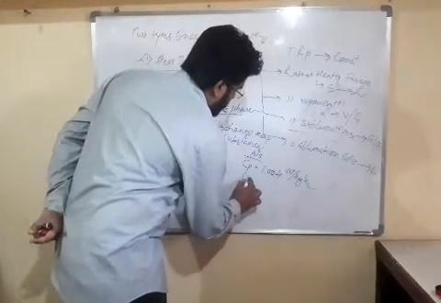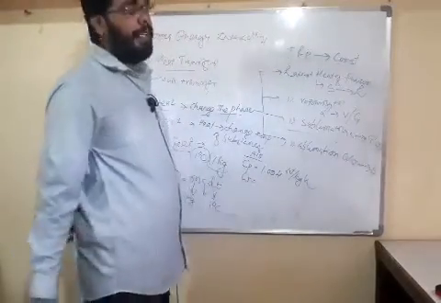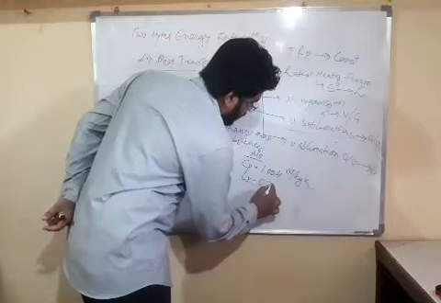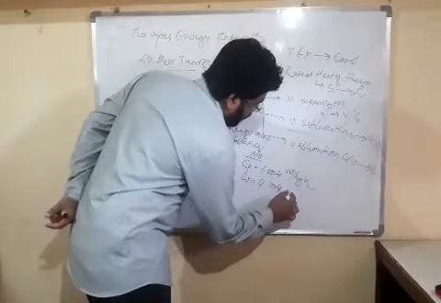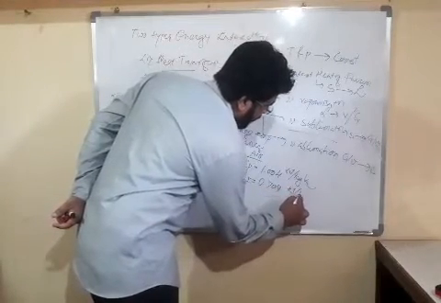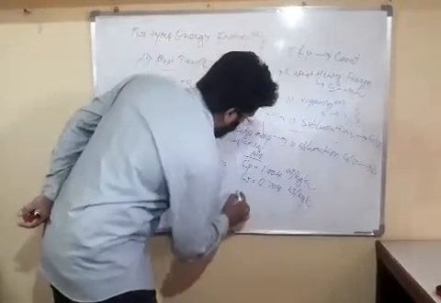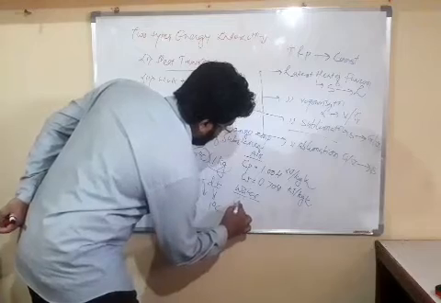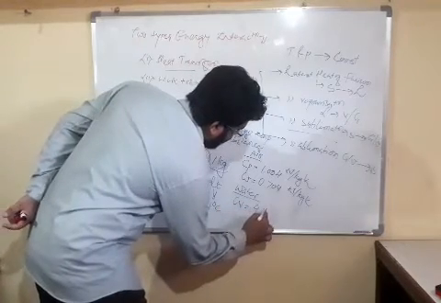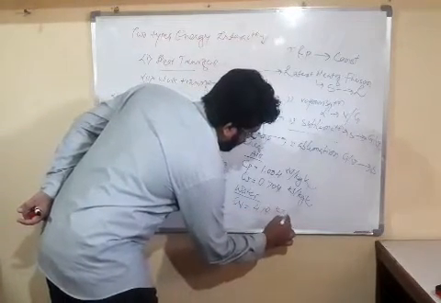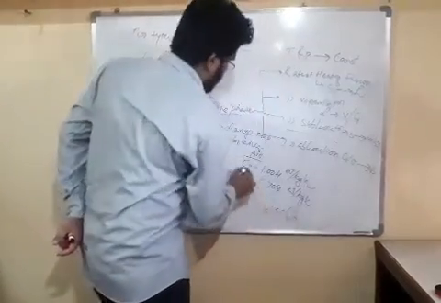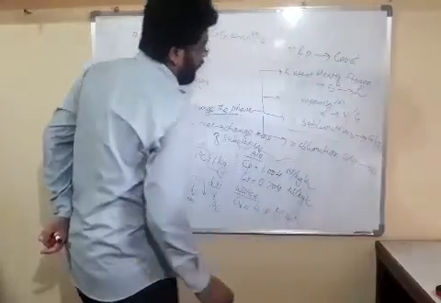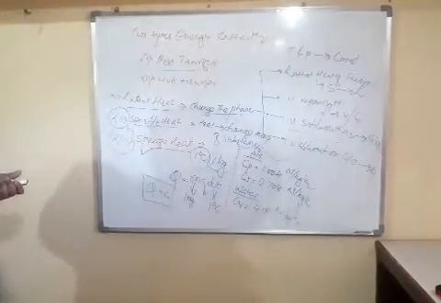Friends, Cv, specific heat at constant volume for air, is 0.704 kilojoule per kg Kelvin. Now friends, for water its value is Cw equal to 4.18 kilojoule per kg Kelvin. So friends, you must keep this in mind, because questions are asked directly from here.